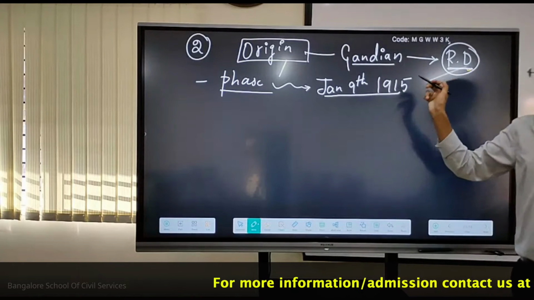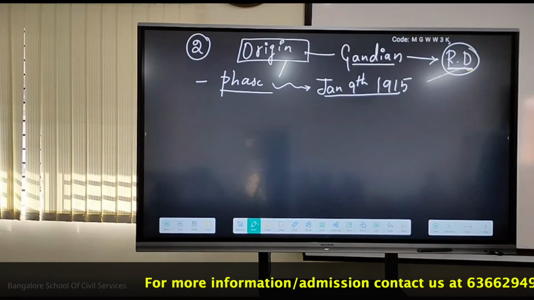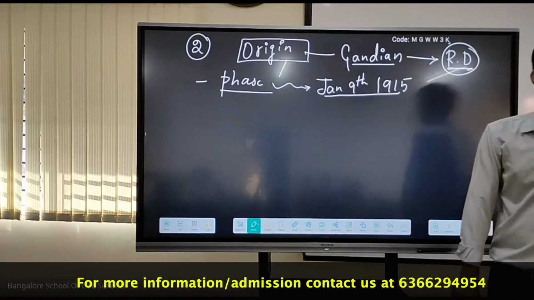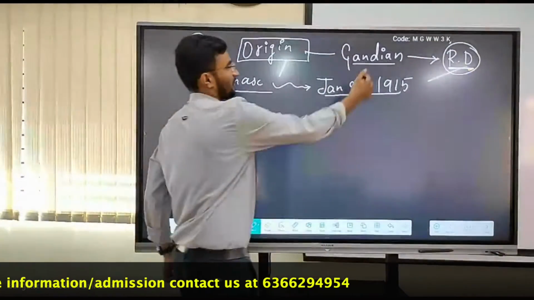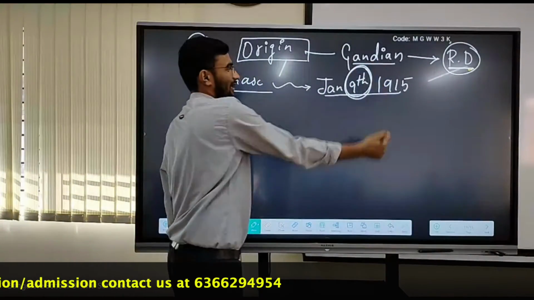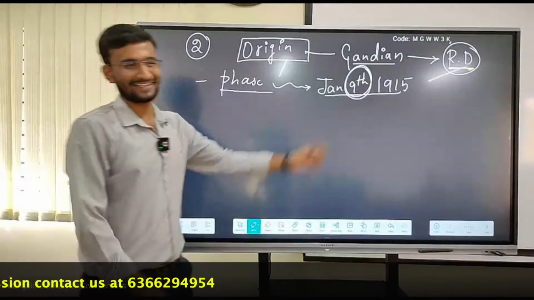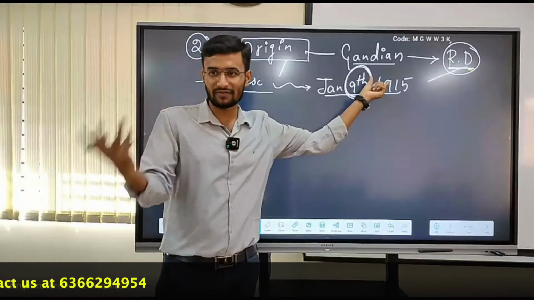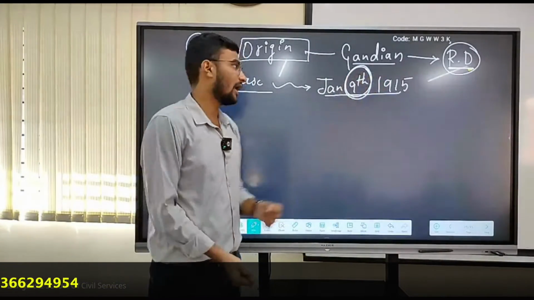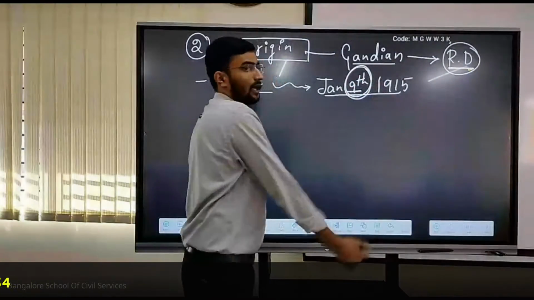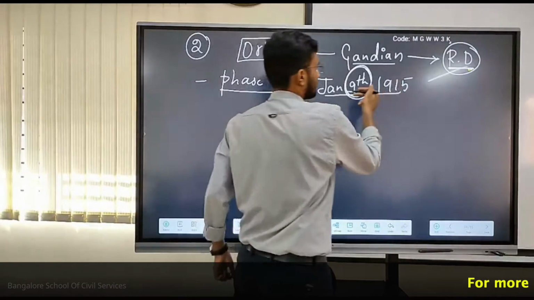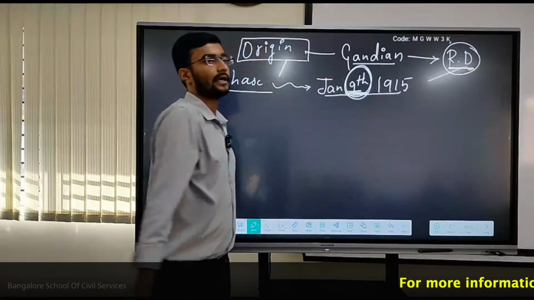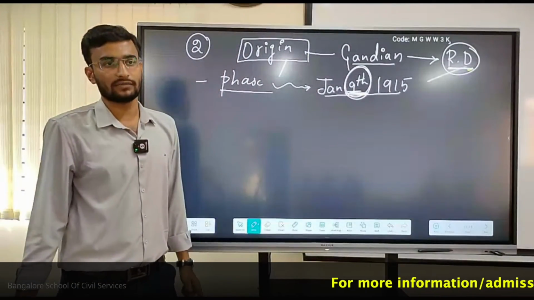Gandhi returned back to India from South Africa, after finishing all his duty as a lawyer. And every year on Jan 9th we celebrate it as Pravasi Bharatiya Divas.